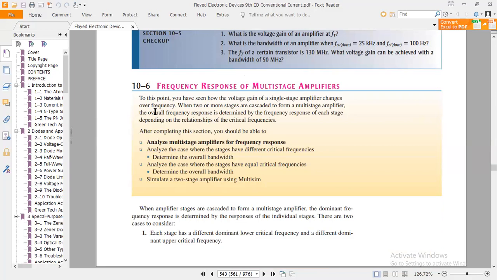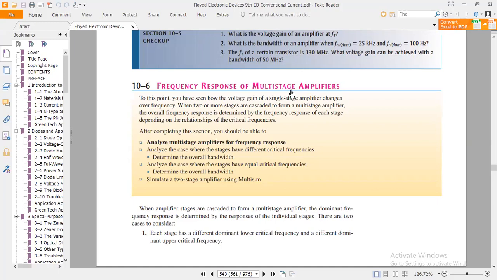The basic need is to boost the gain, and we get the overall gain drastically higher by connecting small amplifier stages in cascade.